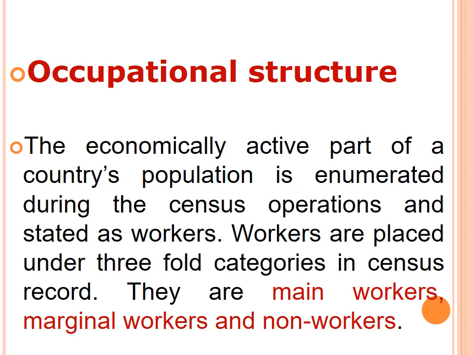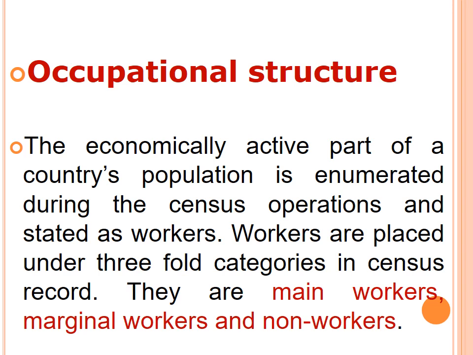They are main workers, marginal workers, and non-workers. Okay, what are the three categories of workers? Say all of you. Say with me. Main workers, marginal workers, and non-workers. So these three are the three categories of the workers. Okay, the occupational structure, the தொழிலாளர் கட்டமைப்பு.